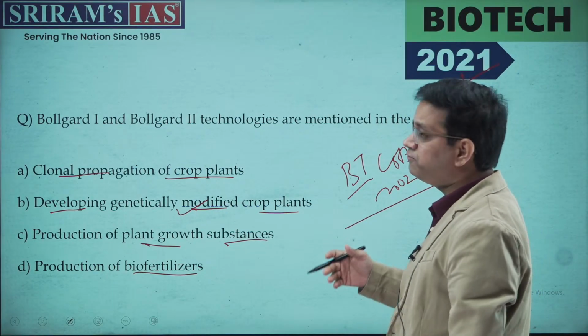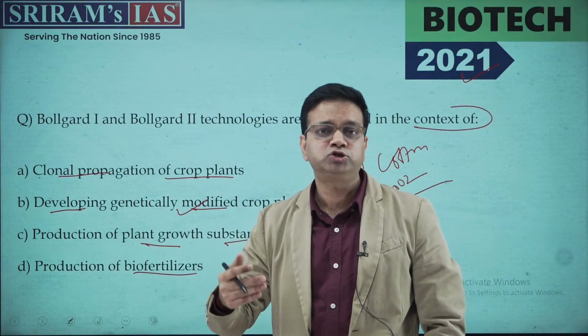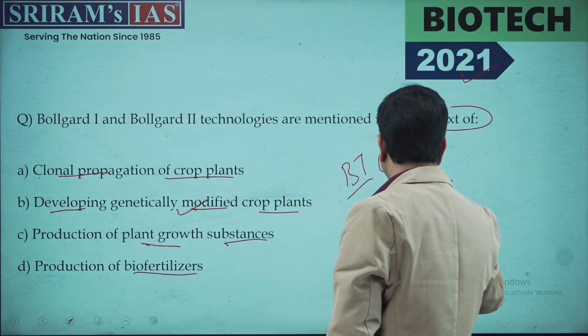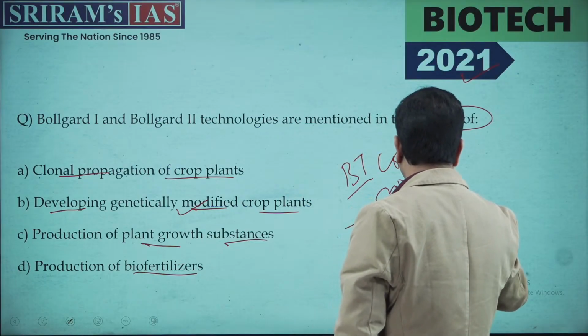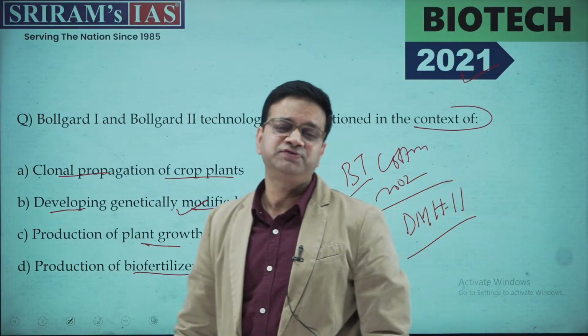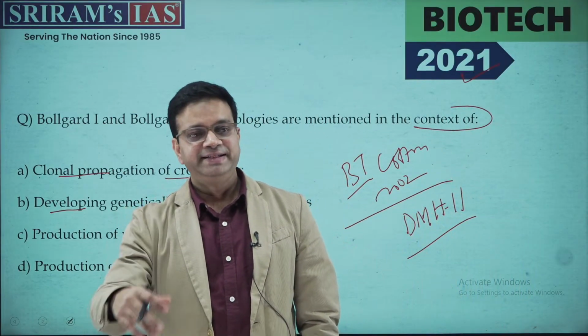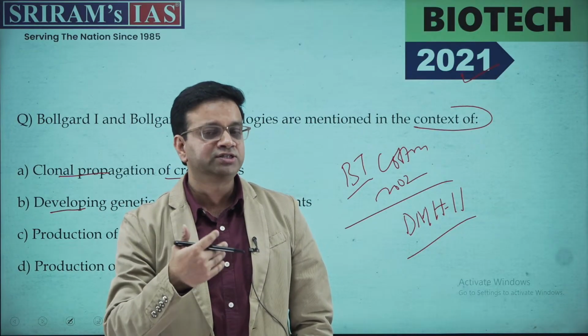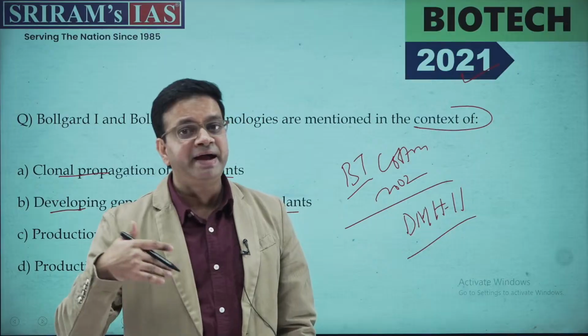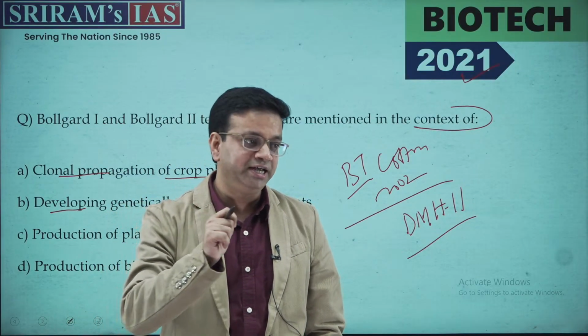Right, and the government of India has also approved the BT mustard, right? So it is DMH11, right? This was developed by professors from the University of Delhi. The government has approved it with certain restrictions for the genetically modified mustard as well. So there might be questions coming out from the GM mustards.